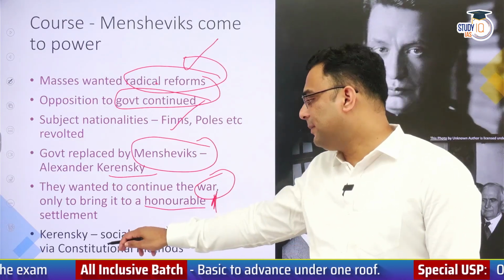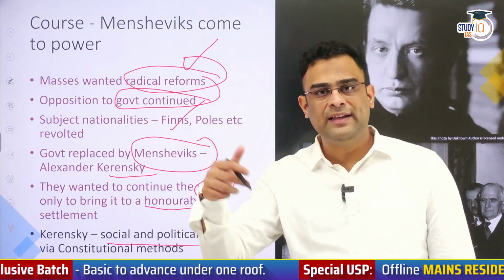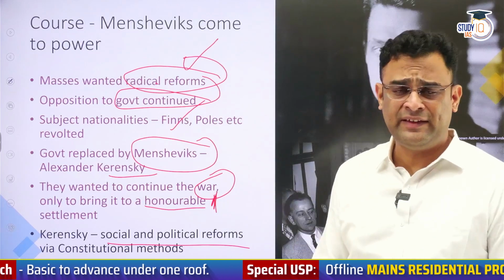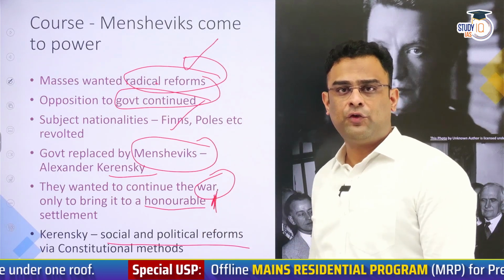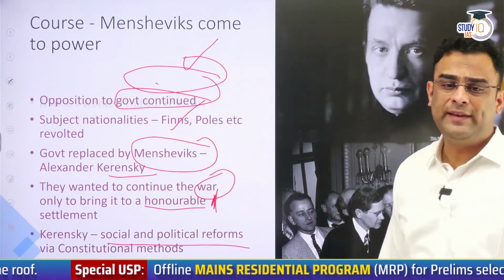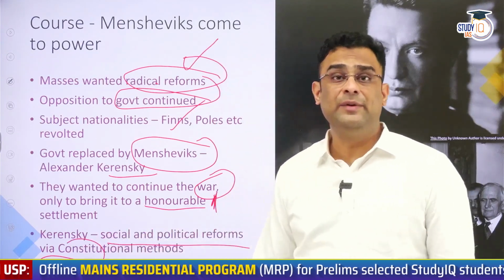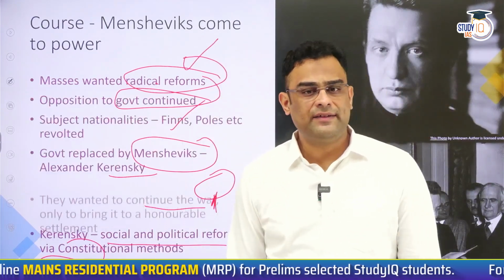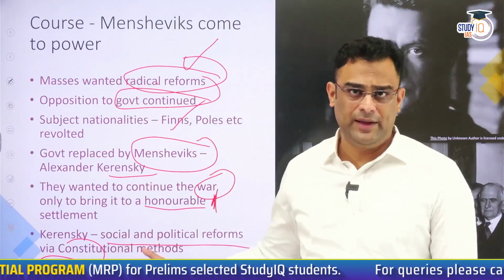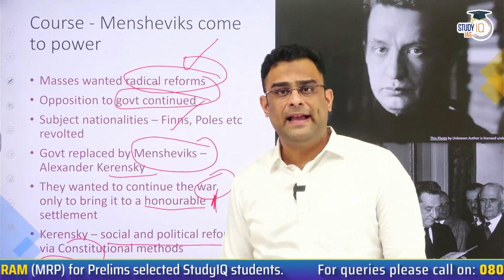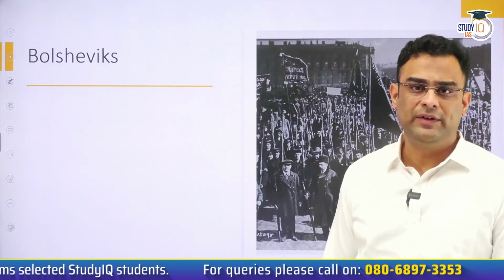Kerensky was also an incrementalist. So he felt social and political reforms must be done in an incremental manner. In the existing system, slowly, steadily, and step by step, the reforms could be implemented, he felt. These were the ideas of Kerensky. Bolsheviks, on the other hand, the more extremist communists, were opposed to these ideas. Bolsheviks felt that the ideas of Karl Marx must be implemented right away. We must seize power and implement the dream that Karl Marx had given to establish a communist state.